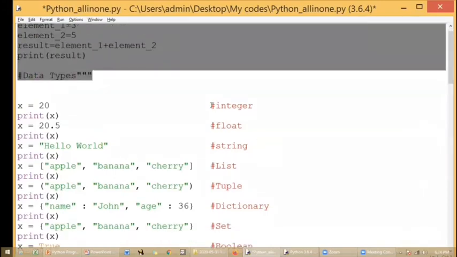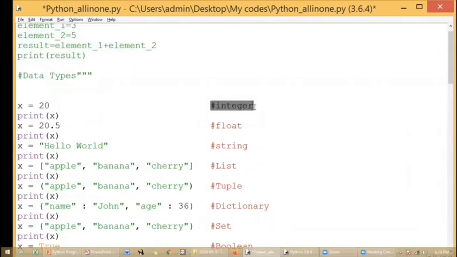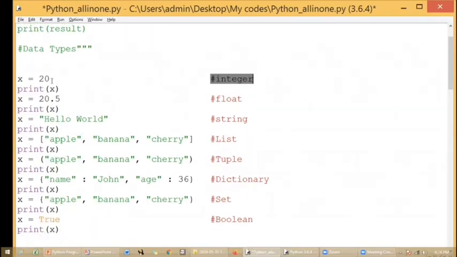If the interpreter sees this multi-line comment, this part will not be executed. Even the single line comments like this will not be executed, and will not be considered by the interpreter at all. So these are a few examples of the data types that we have seen in the PPT. You don't have to explicitly tell about the data type.